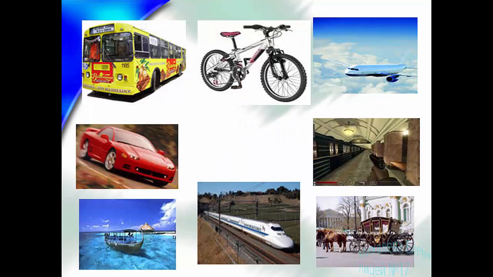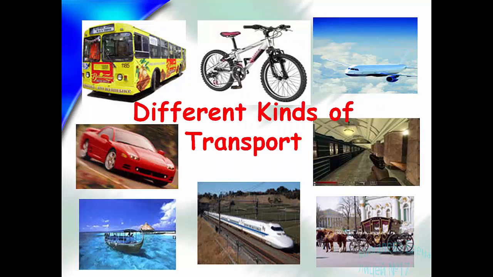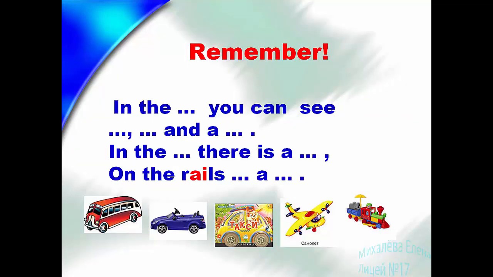Next, today we'll speak about different means of transport, different kinds of means of transport. So let's revise them. Before it, let's look at this funny poem and try to complete it. In them you can see. In there you can see. There is on the rails. Okay, let's complete and read this poem.